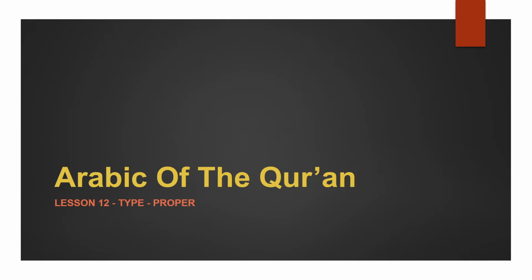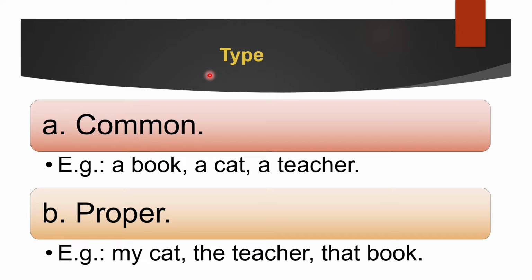Let's move forward. So now we are at the fourth and the last property of an ism, which is type. Types are divided into two parts. Either it's common or proper. So every ism that you see, it will either be common or proper. This concept is there in English too, the concept of common nouns and proper nouns.